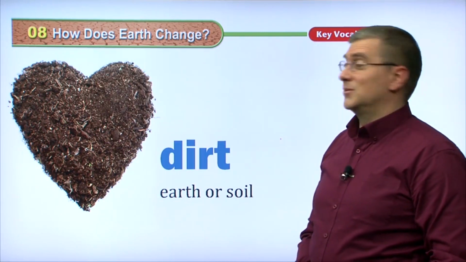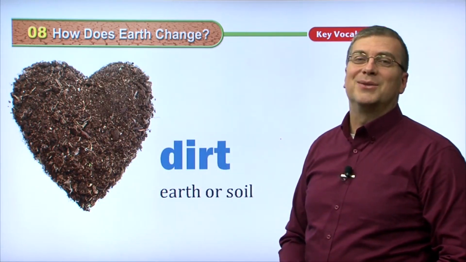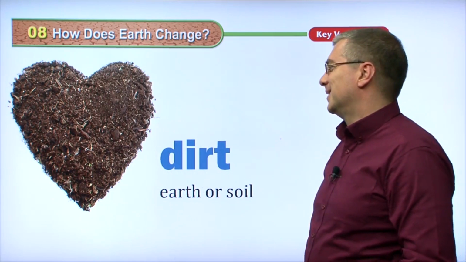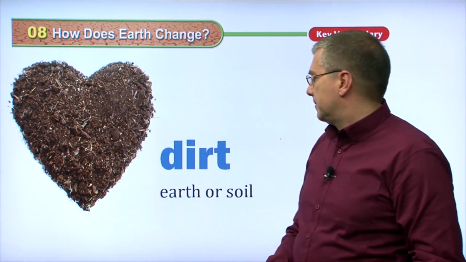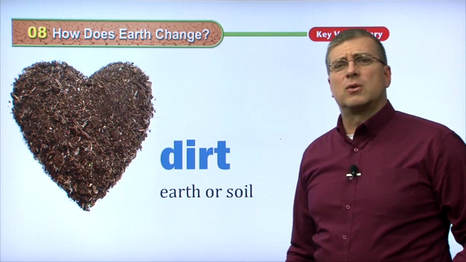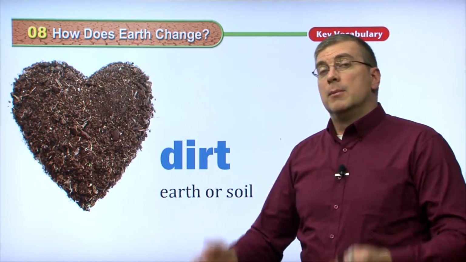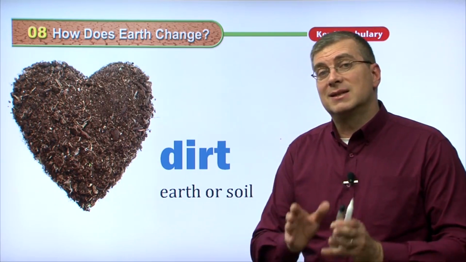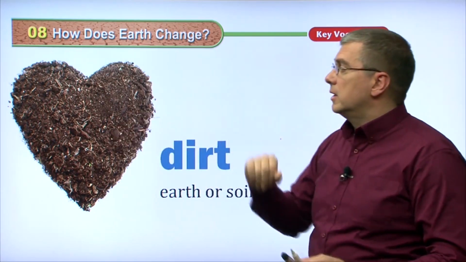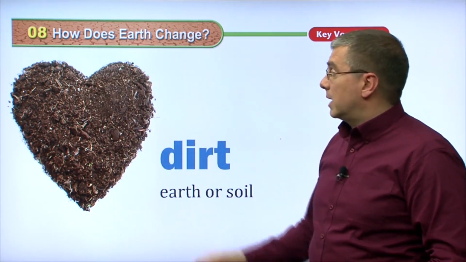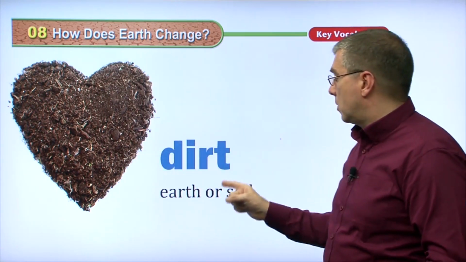isn't that sweet? We have a heart-shaped pile of dirt. That's very sweet. Okay, so this is shaped as a heart, right? Okay, but this is dirt. When we talk about dirt, we've talked about soil a lot already in the lessons, right? But there's a lot of different words that mean the same thing as soil, and dirt is one of them, right? We can call it ground, we can call it soil, we can call it dirt, earth or soil.